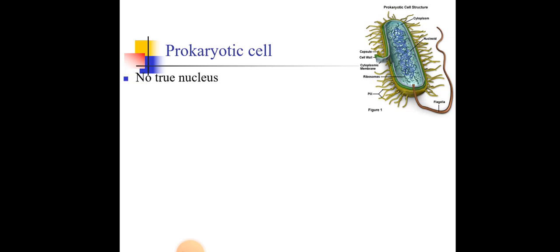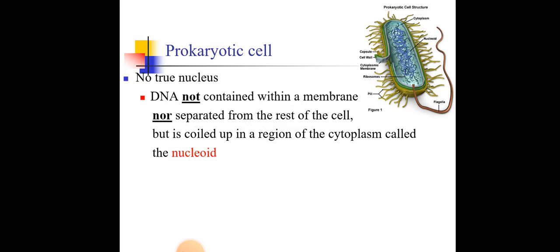So they don't have a nucleus. These are their characteristics. They don't have a nucleus. That's why they're called prokaryotic cells. The DNA is not contained within a membrane, so they do not have organelles per se. I clearly know that in normal cells, which are called eukaryotic cells, the DNA is inside what is called a nucleus, a nucleolus.